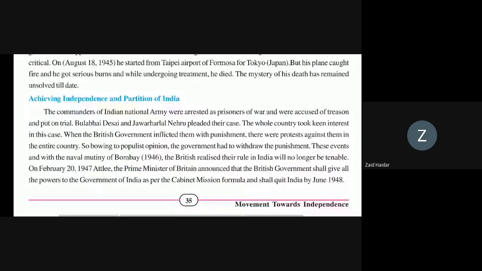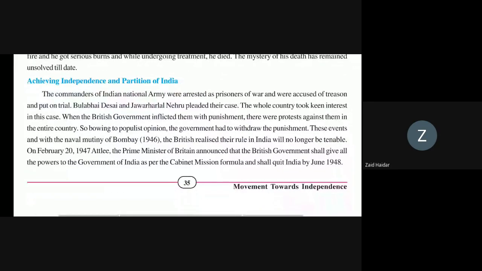The British had made laws and given punishment, but now they realized that their rules, regulations, and laws would not work in India. So on February 20, 1947, the Prime Minister of Britain announced that the British should leave power and quit India by June 1948. Understood how we achieved independence?